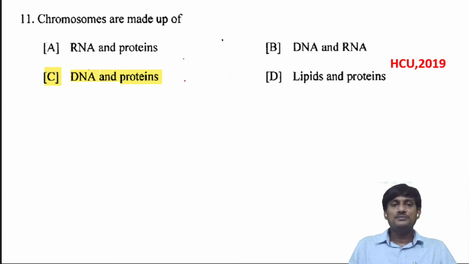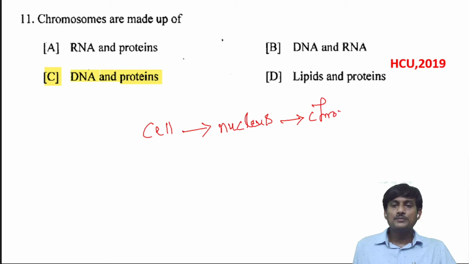Chromosomes are made up of, okay, if you take a cell, it contains a nucleus, and the nucleus contains genetic material, the chromosomes. A chromosome is made up of DNA and proteins. The protein is histone.